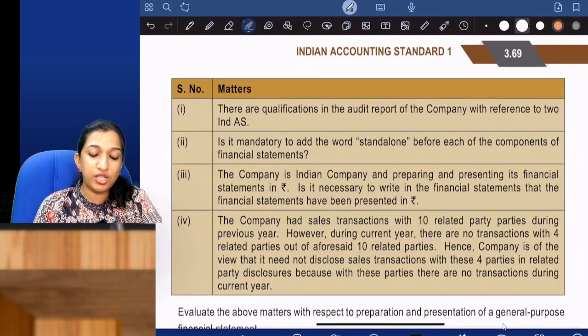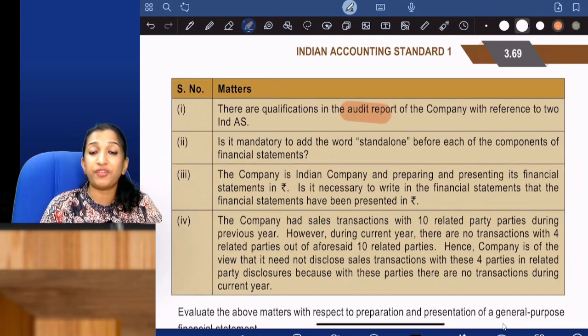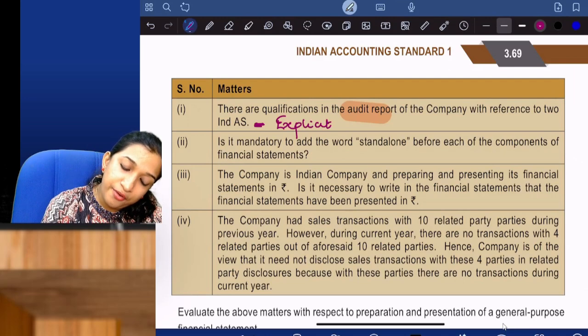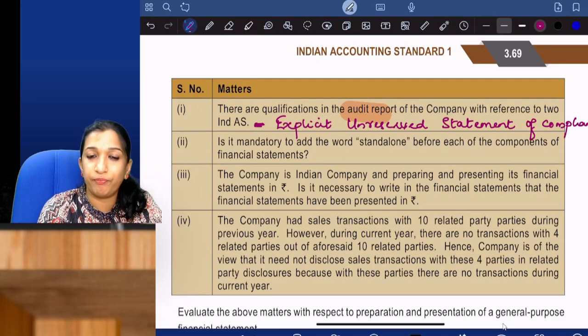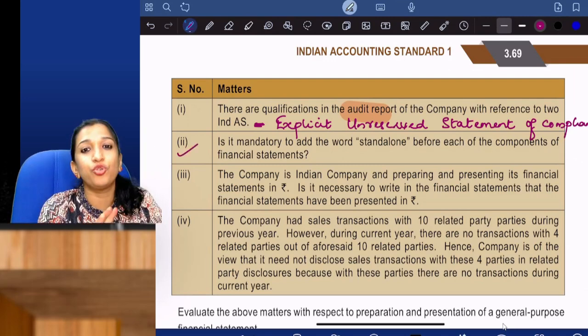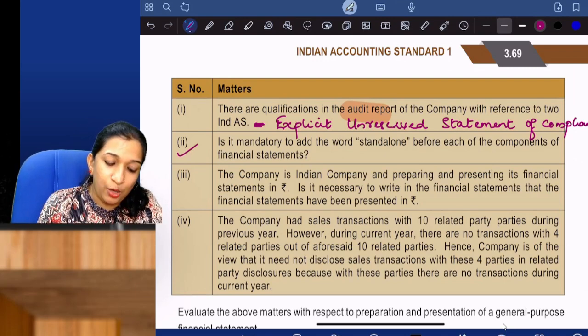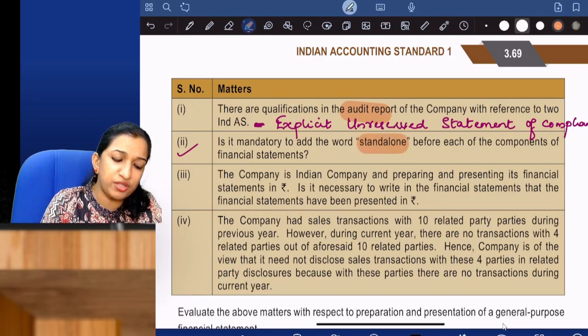There are qualifications in the audit report of the company with reference to 2 Ind AS. We should say that even if there are qualifications, the entity should present an explicit, unreserved statement of compliance with all Ind AS. The entity should not make this disclosure if the entity has not complied with the Ind AS. Okay. Now, is it mandatory to add the word standalone before each of the components of financial statements?